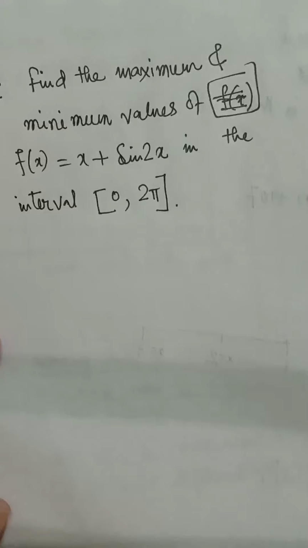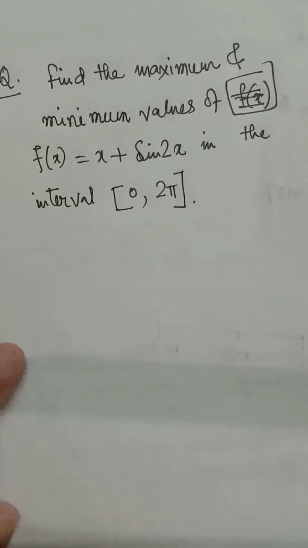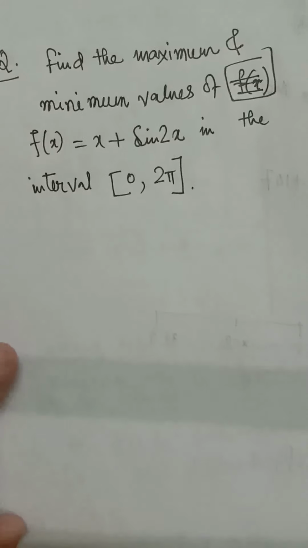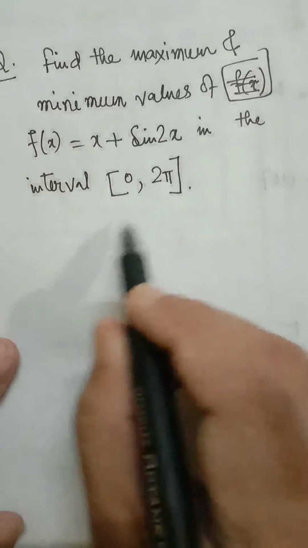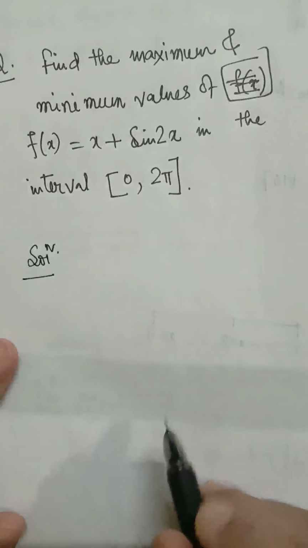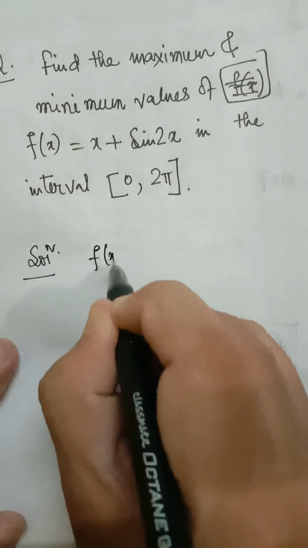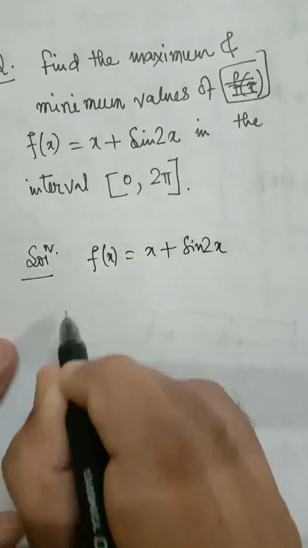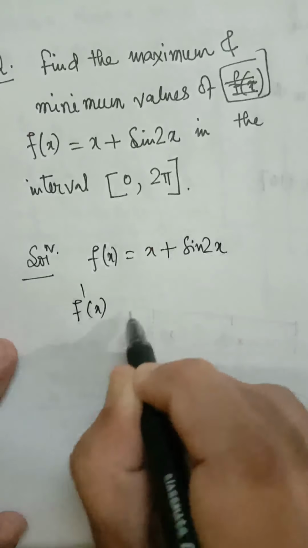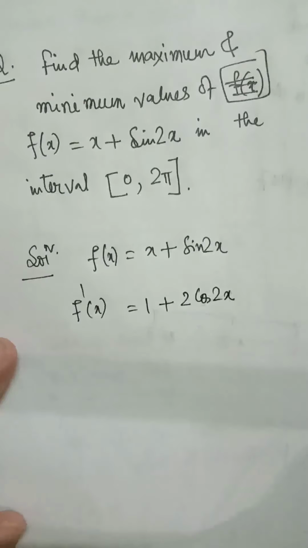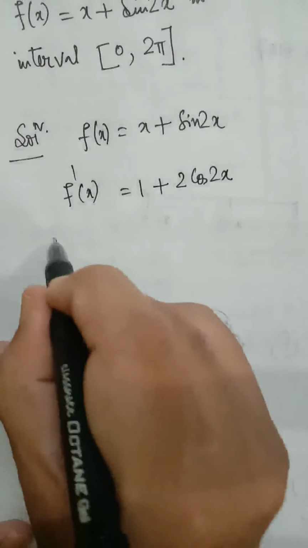Our next question is from the NCERT book. Find the maximum and minimum values of f(x) equal to x plus sin 2x in the interval 0 to 2π. So first of all, we have to find f'(x). So f'(x) is equal to 1 plus 2 cos 2x. Our next step is to solve f'(x) equal to 0.